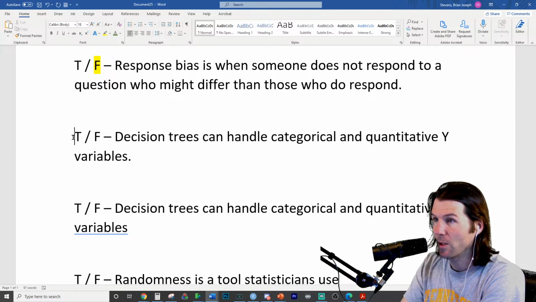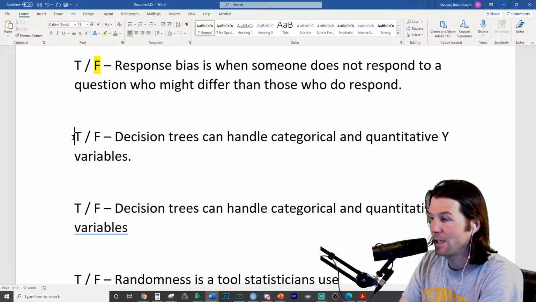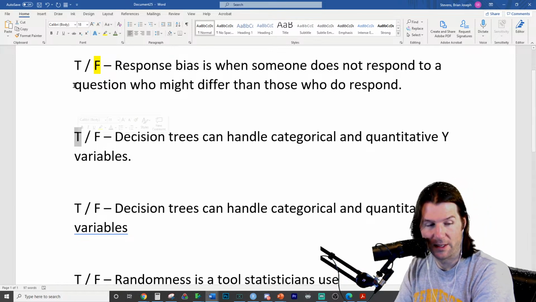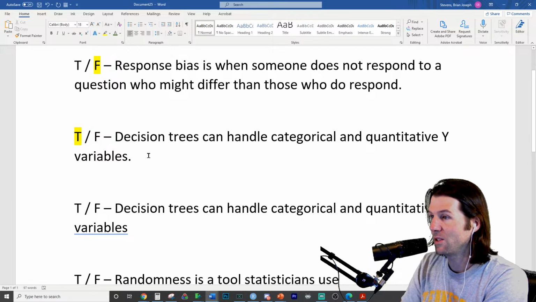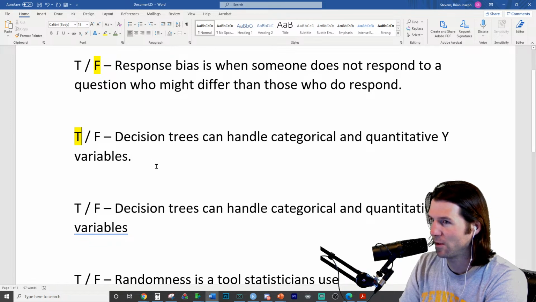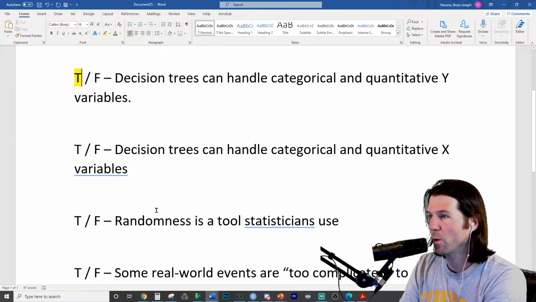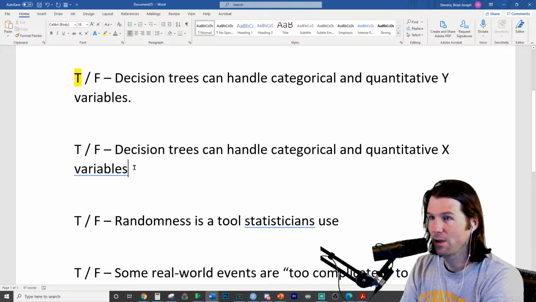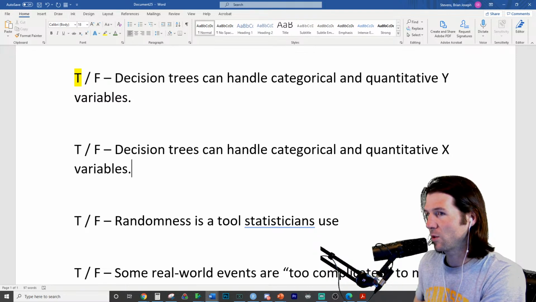Very true. 100%. Decision trees, they don't take identifiers or things that act like identifiers, like categorical variables with too many levels, like favorite ice cream flavor. Decision trees can handle categorical and quantitative X variables. True or false to this next one?